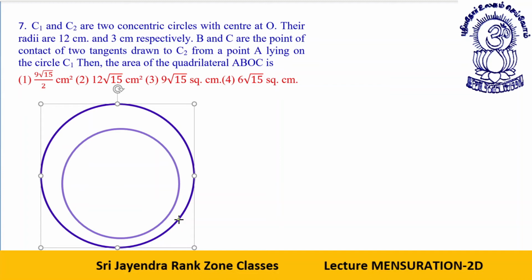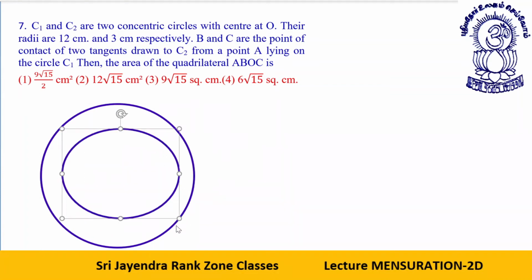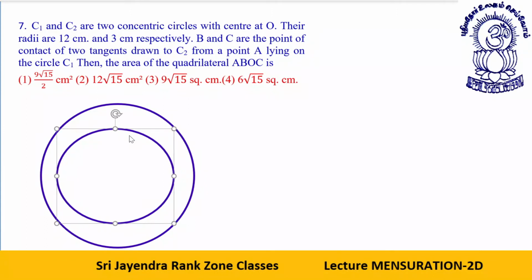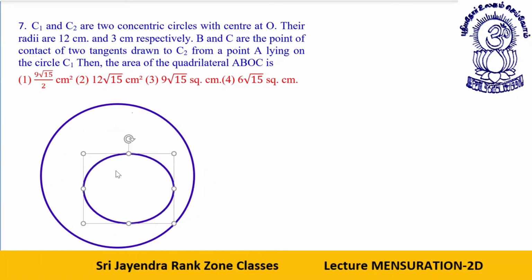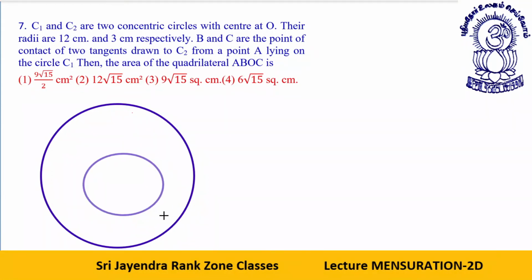These are their radii, 12 and 3. Now what is being given? I think I should make the size of the 3 even smaller, like this. The radius of the outer one is 12 and the radius of the inner one is 3.